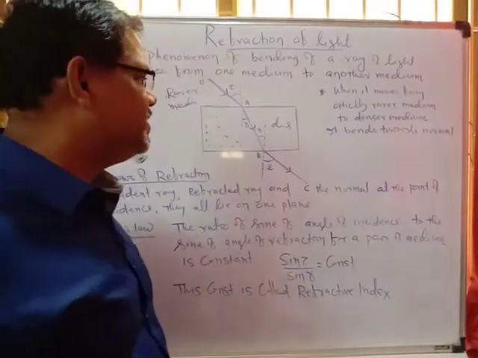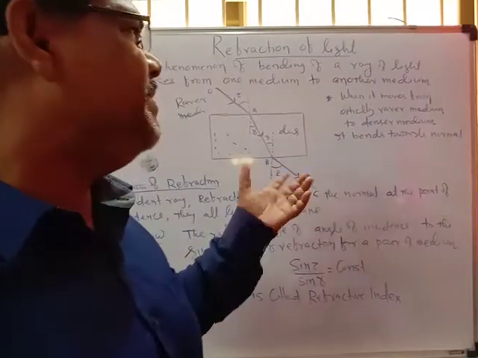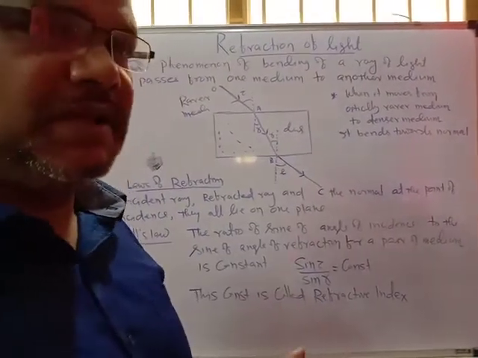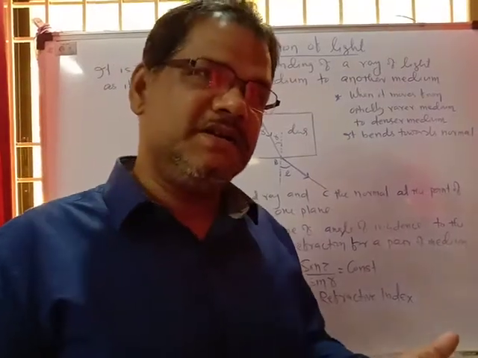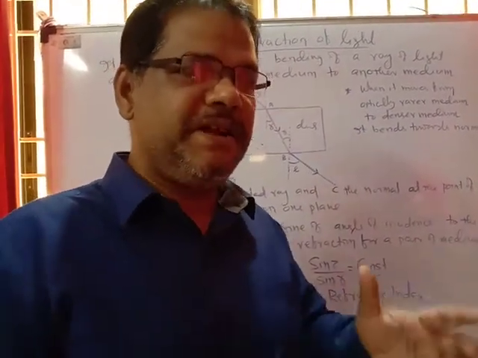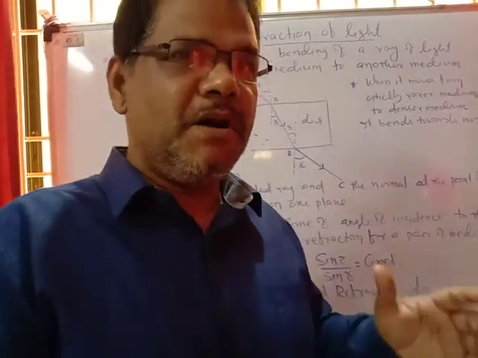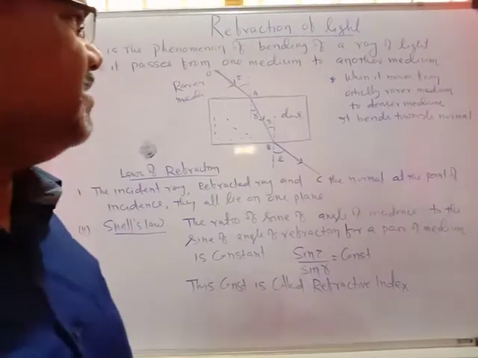So this is refraction. Refraction means whenever a ray of light moves from one medium to another medium, it bends. Depending on the media, it bends towards the normal or away from the normal. Whenever it moves from an optically rarer to a denser medium, it bends towards the normal. When it moves from an optically denser to a rarer medium, it goes away from the normal.